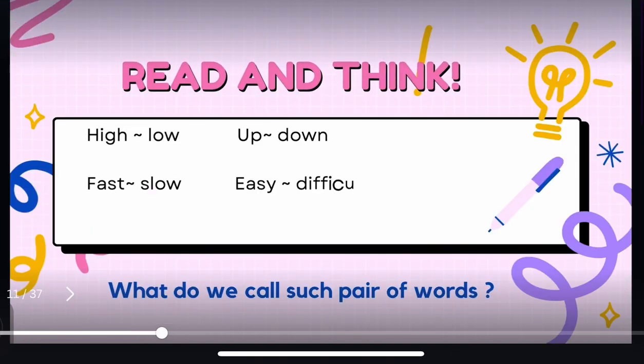Let's move further. Now notice, what are these words? High, low, fast, slow, in, out, up, down, easy, difficult. What do we call such pairs of words? Guess and tell in the comment section. Yes, I think you guessed it correct. They are known as opposites. Let's see which figure of speech is next.